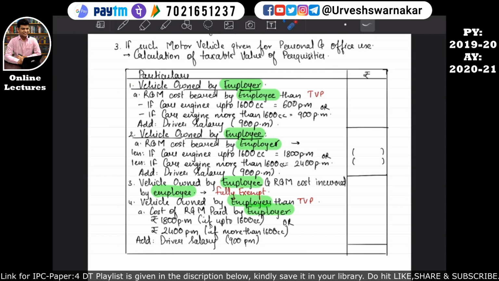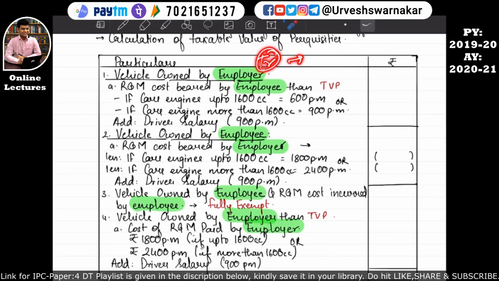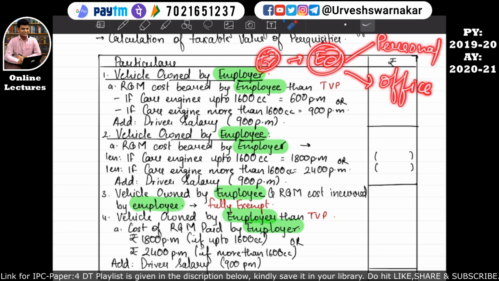Okay, I have seen students making a mistake here a lot of times, and in the exam the examiner is definitely going to ask a question on this, because it is quite practical that the employer has given a car facility to the employee. This employee will definitely use this car for his personal as well as for office use. Okay, I hope this is quite clear to you all.